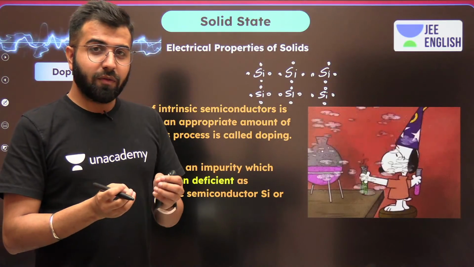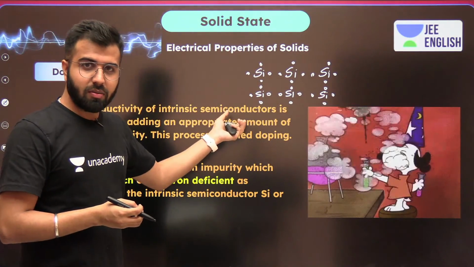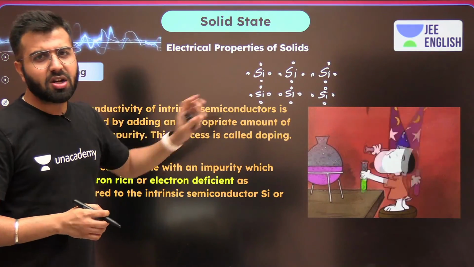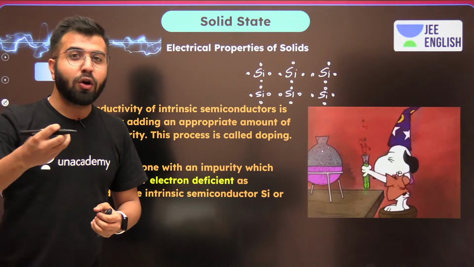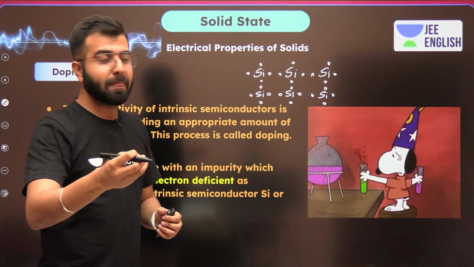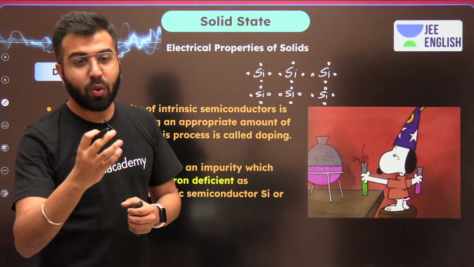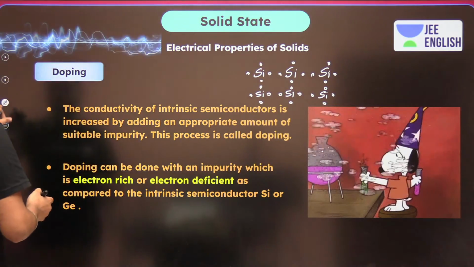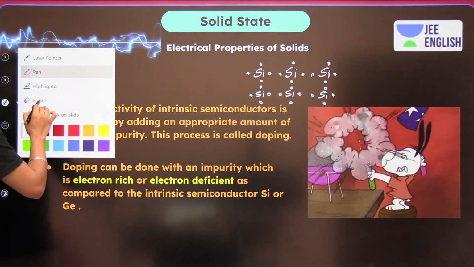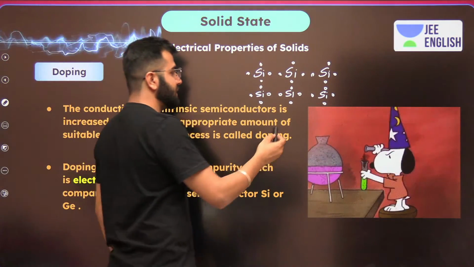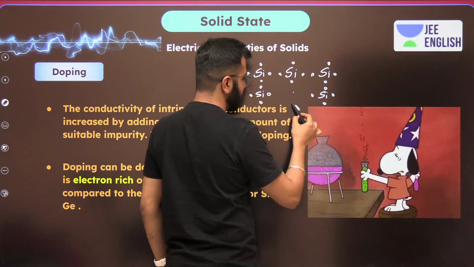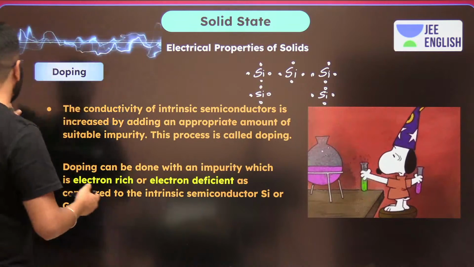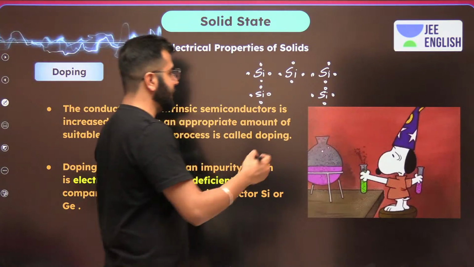In the case of silicon that we're talking about, it is an intrinsic semiconductor. It shows semiconductor properties, but if we want to increase its conductivity, then what can we do? Now guys, pay attention. Now we are going to talk about doping. So instead of silicon, I am going to replace a few silicons with a different element, and this different element is going to be, let's say,